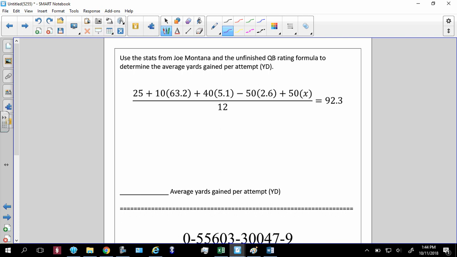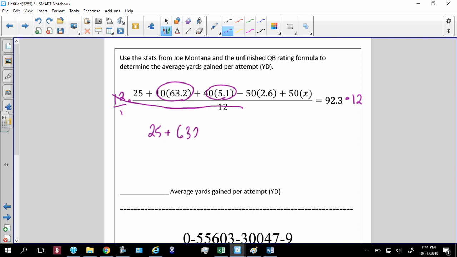All right, next one. Now this question, we haven't had this question because we haven't been able to solve for x, but this question in reality is just a big old algebra question. So first thing you're looking at is a fraction with the 12 as a denominator. I don't like denominators. I want to get rid of those. So the first thing I'm going to do is multiply everything by 12. So when I do that, the 12 gets canceled, and then I'm going to multiply this by 12.